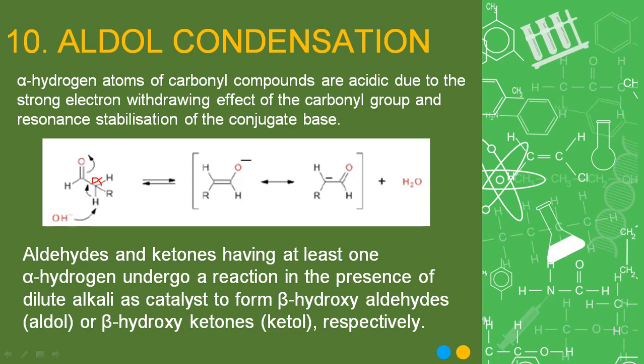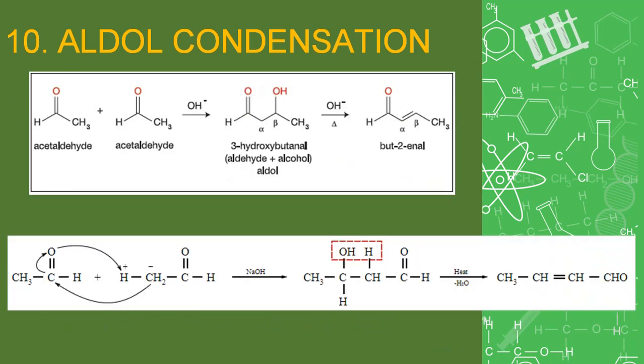So alpha hydrogen atoms are acidic due to the strong electron withdrawing effect of the carbonyl group, and the conjugate base gets resonance stabilized. Aldehydes and ketones having at least one alpha hydrogen undergo a reaction in the presence of dilute alkali as a catalyst to form beta hydroxyaldehydes or beta hydroxy ketones.